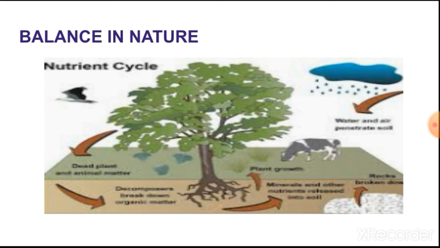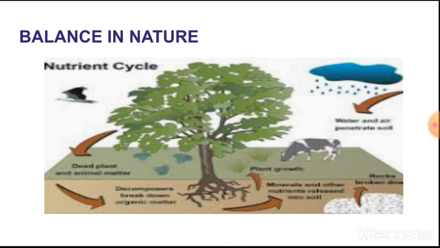Animals that eat only plants help to keep the plant population under control. Suppose, for example, if there are no deer, there will be no food for tigers. Is it clear, children? If deer will not be there, there will be no food for tigers. At the same time, the plant population will increase. On the other hand, if the tiger population reduces, the deer population will increase. As a result, the number of plants will reduce. If plants will not be there, then no deer will be there. If no deer will be there, then what will the carnivorous animals eat? So this way, this balance in nature is controlled.